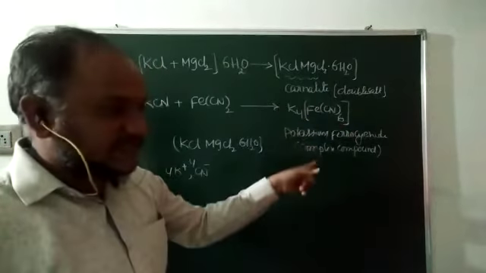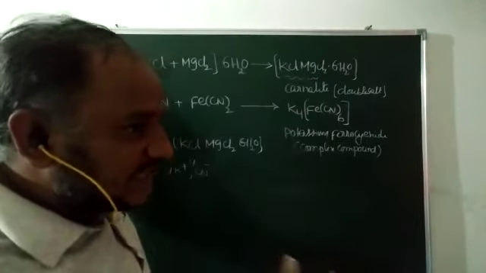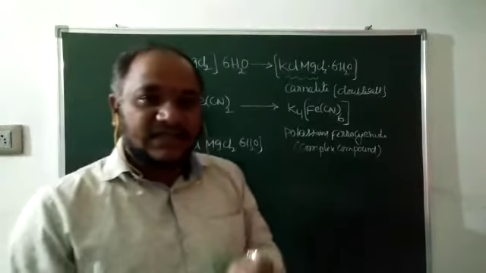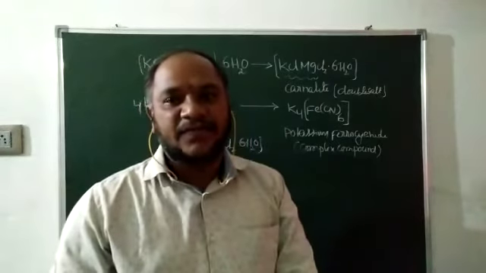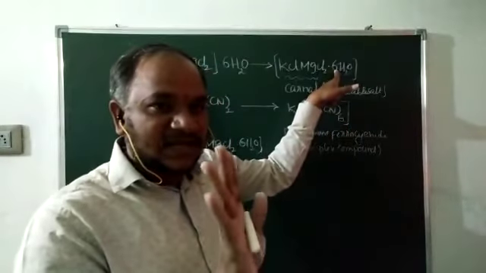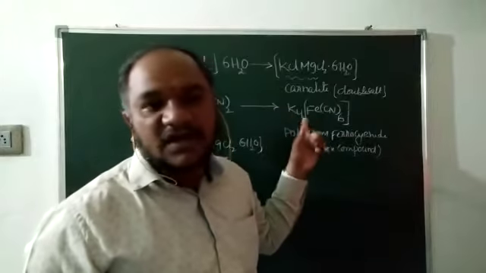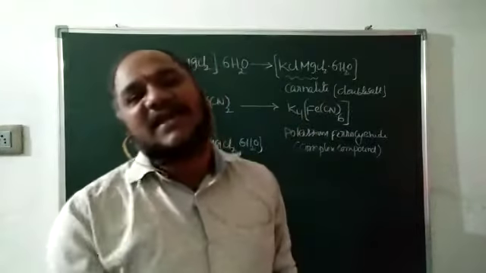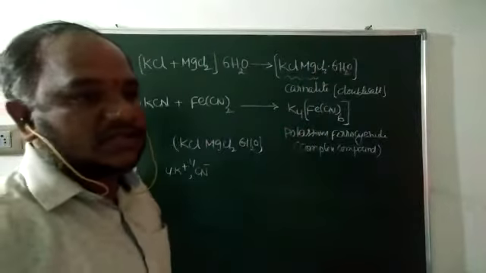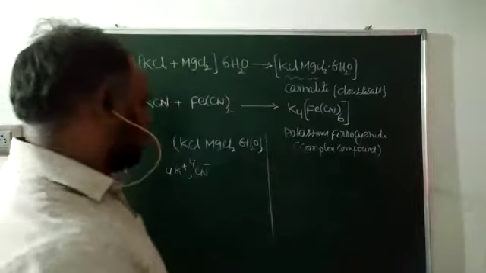But in these two cases, two or more salts are taken and combined together, but the addition process is different. In the first case, they are physically added, there is no chemical reaction. But in the second condition, the two salts are combined together by a chemical reaction. That is the main difference between double salt and complex compound.